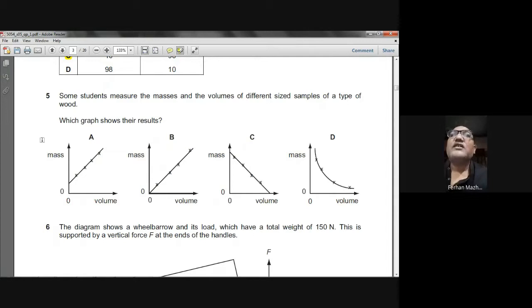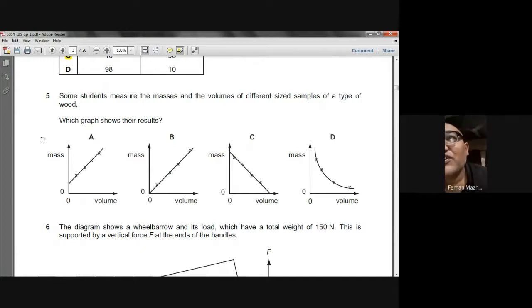And if the volume decreases, the mass obviously decreases. So it should be a straight line graph with a positive slope, and it should pass through the origin, because when there is zero volume, there is zero mass, or when there is zero mass of the wood, there is zero volume of the wood.